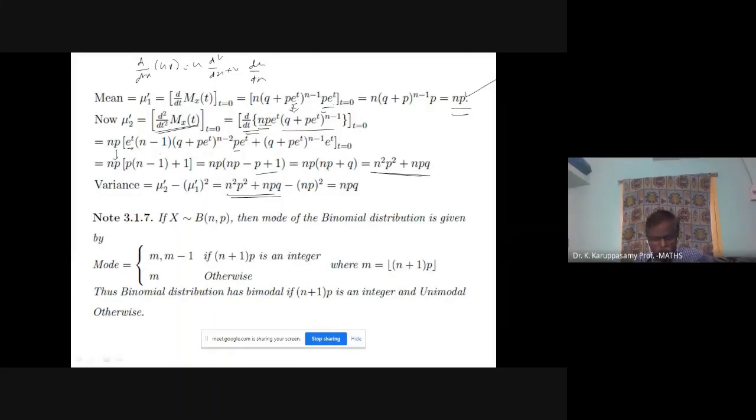So we can find the mean and variance without using the MGF, moment generating function, also. Sigma x into p of x formula, sigma x square into p of x formula. That's also possible, but this is somewhat easy.